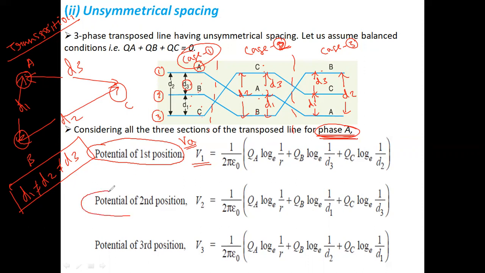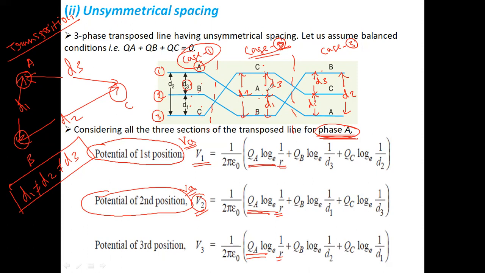Now, the potential at position number 2, that is for the conductor A again, but considered as voltage V2 due to position number 2, meaning case number 2. During case number 2, the potential at conductor A becomes QA log e 1 by r, this is common for all cases, because for the self potential we need to consider only the radius of the conductor.